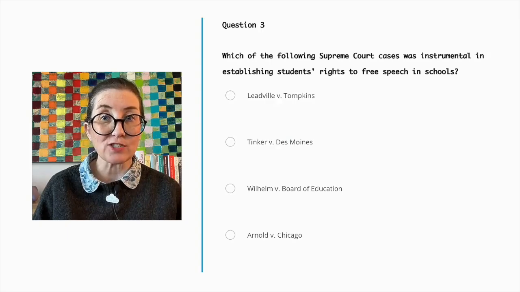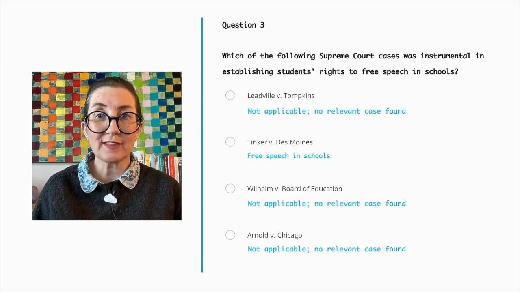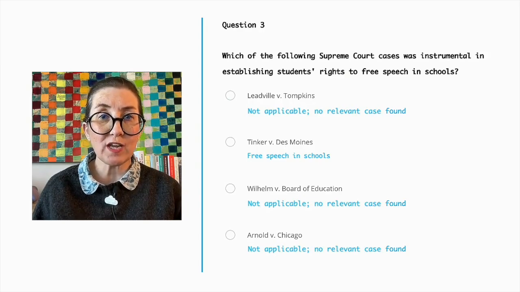The correct answer is Tinker v. Des Moines, which was instrumental in establishing students' rights to free speech in schools. This 1969 Supreme Court case ruled that students do not shed their constitutional rights to freedom of speech or expression at the schoolhouse gate.